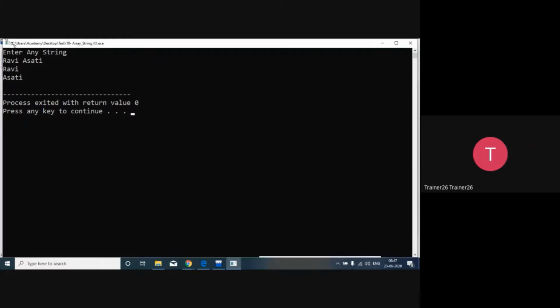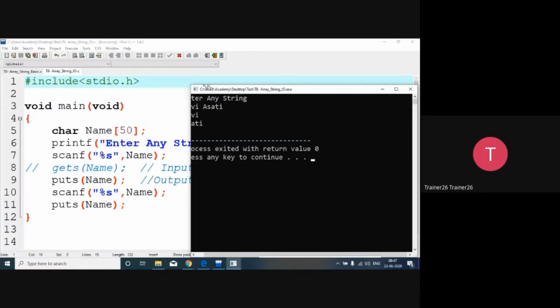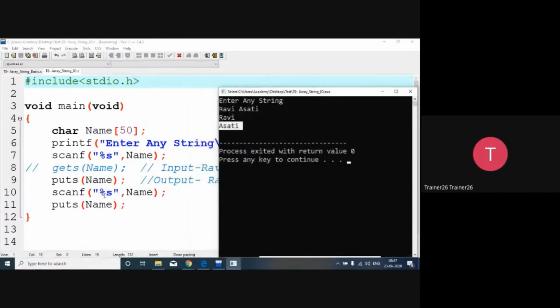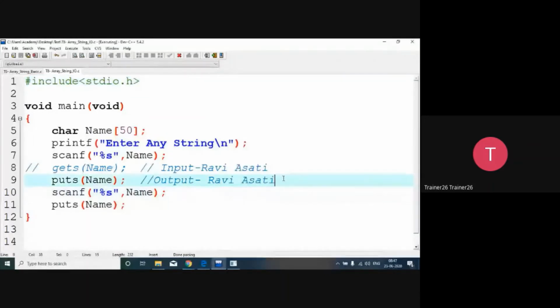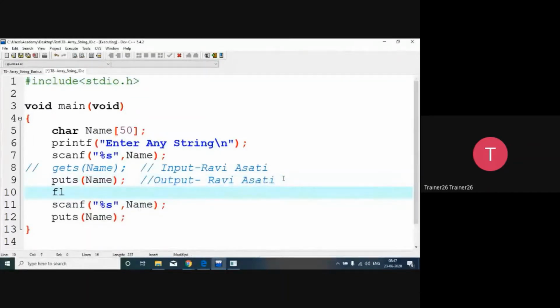Whatever was in your standard input stream, it picked up from there. If you are observing, it hasn't waited here. So when it hasn't waited for the second input, what we have to do is flush the standard input stream, stdin.